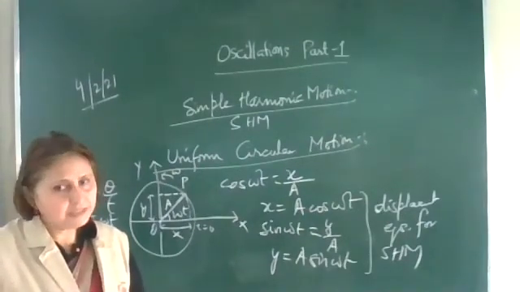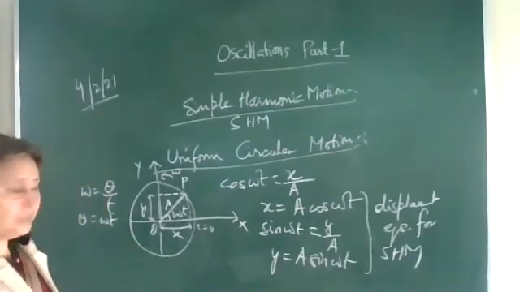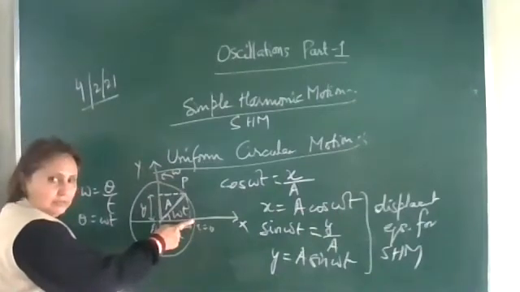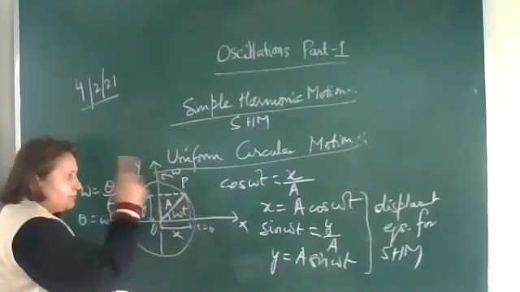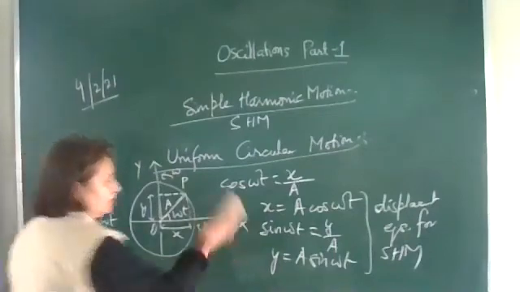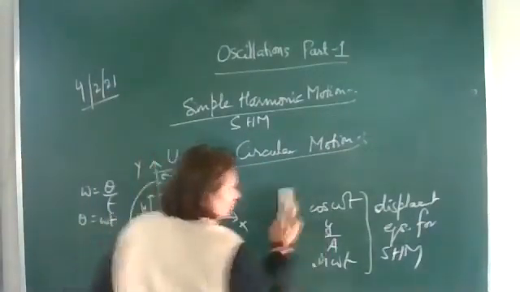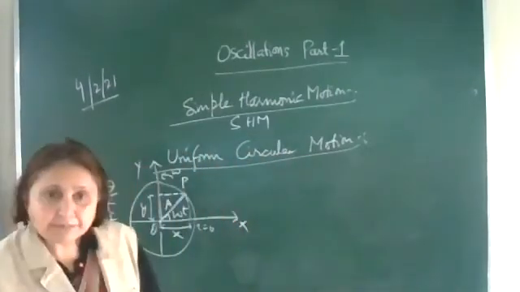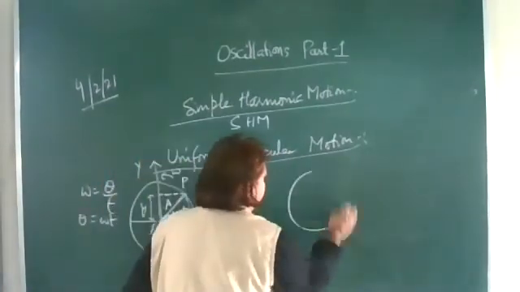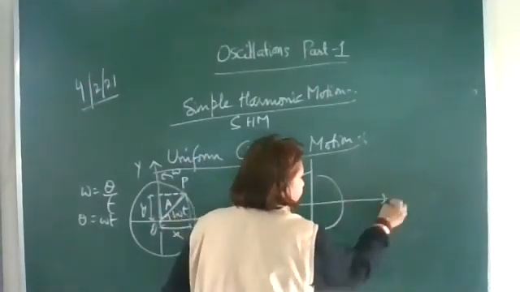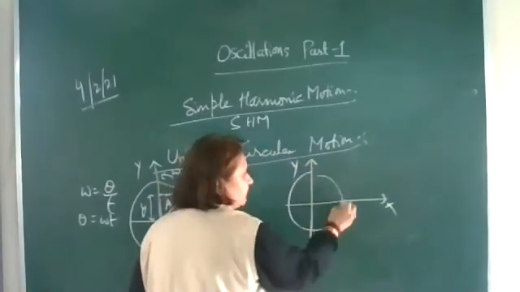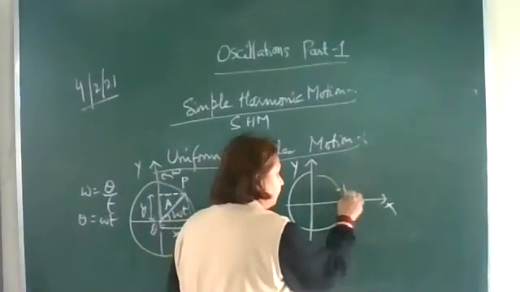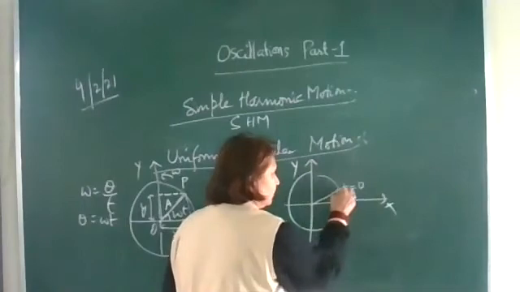Now, in the previous case, we considered that at t is equal to 0 the particle is starting from here.